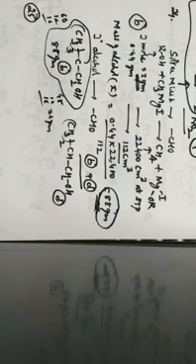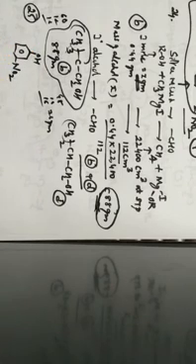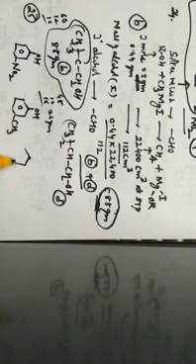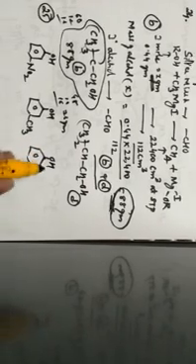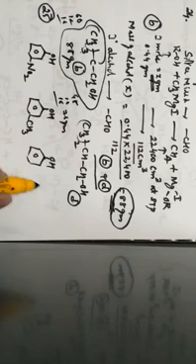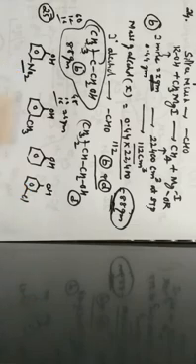Next one, question number 25. Arrange the following compounds in increasing order of their acidic strength. The first one is metanitrophenol. Let us write the structure: phenol with a nitro at the meta position. The second option is metacresol, which means the OH group with a methyl at the meta position. Next, it has been given phenol, and you know the structure of phenol. Next is metachlorophenol, so at the meta position there should be a chloro group. Here the nitro group and the chloro group are electron withdrawing.